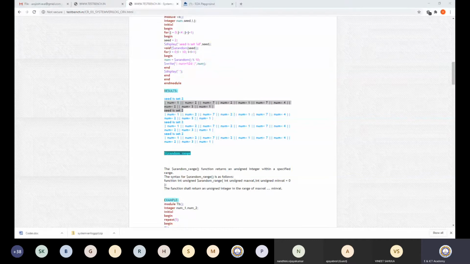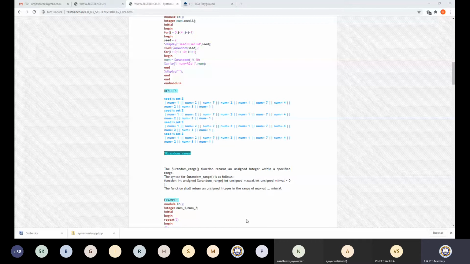So the answer to your question is that when the seed is the same, the sequence of random numbers is the same. Still it is random because you can't predict it. When the first value is 1, you can't predict the second, which is 2. After the second, you can't predict the third, which is 7. There is no relation that we can find. But once you give the same seed, the sequence is the same and will not change. That is the advantage of providing a seed. Otherwise, there is simply no need to provide a seed.